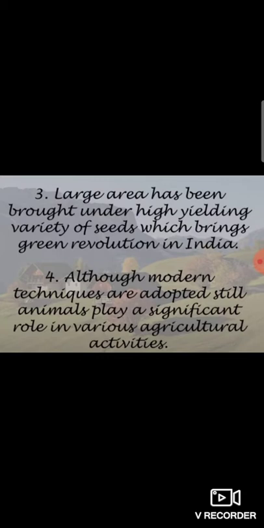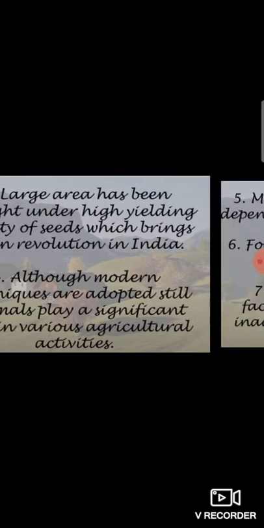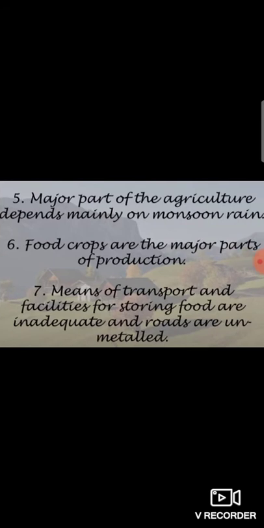Banks and cooperative societies have been set up for the rural areas to provide loan to the farmers to purchase various agriculture inputs. Now, Indian agriculture is slowly changing from subsistence to commercial farming. Through the Green Revolution and White Revolution, India has become a leading producer of food grain and milk in the world.